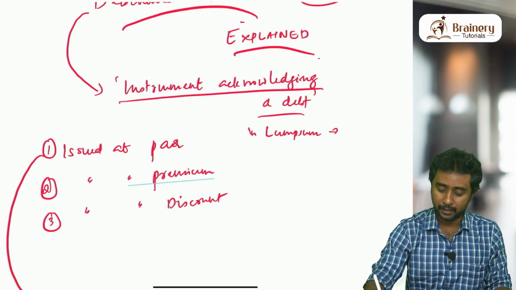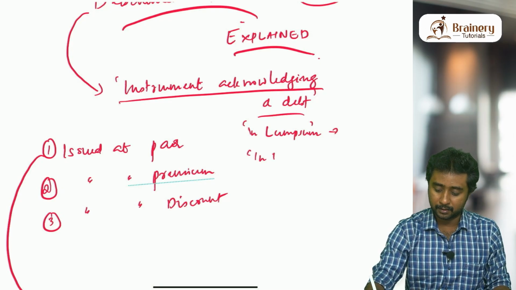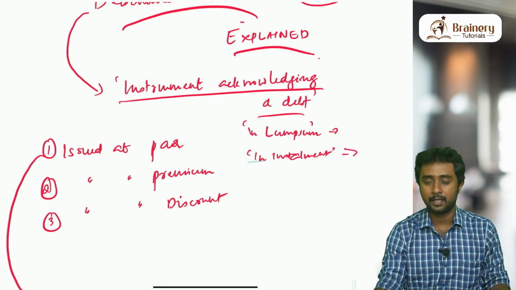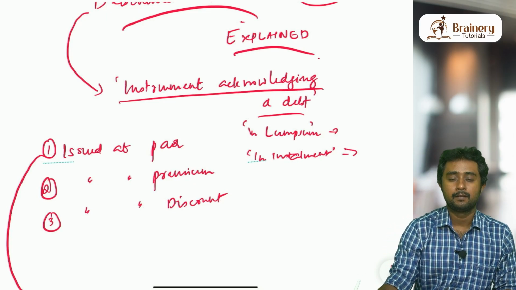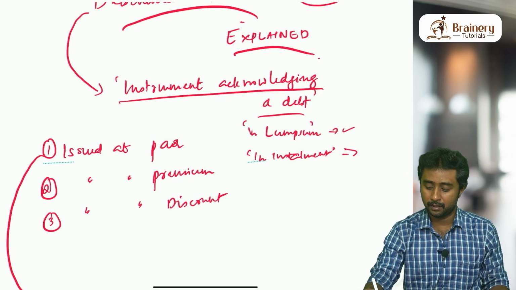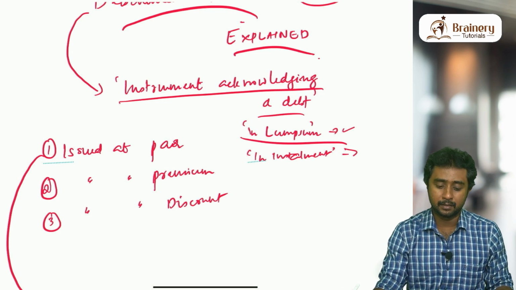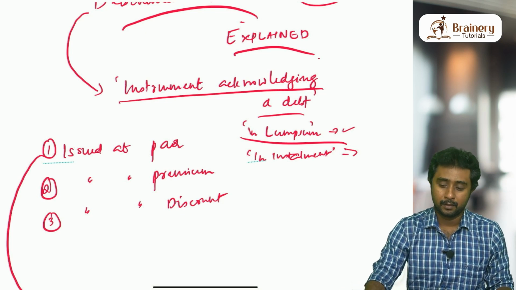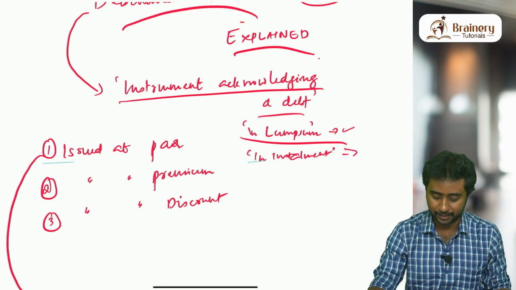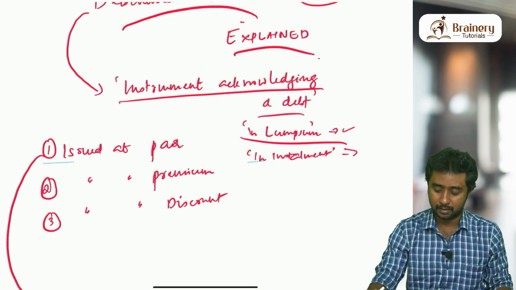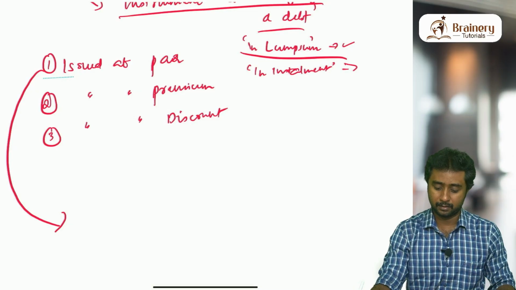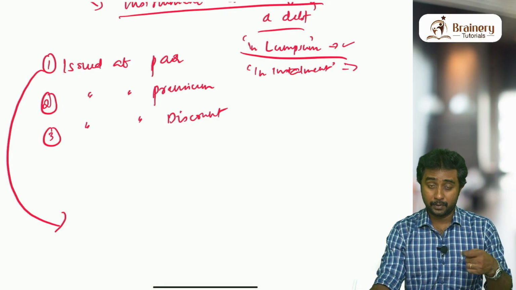So in lump sum, the company can collect the money all at once. Sometimes in installments, the company can collect the money. Out of this, we will discuss the installment method slightly here, but mostly we will be discussing the lump sum method in this chapter, or in this topic. Why? Because when it comes to debentures, the lump sum method is more important. It's not like installment can't be asked, but lump sum is more important. So installment we'll discuss side by side, just a small explanation. Installment can also be there, lump sum is also there, but as I said already, lump sum is what is important for us.